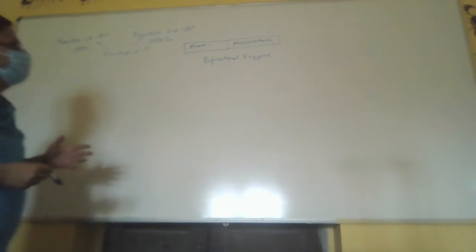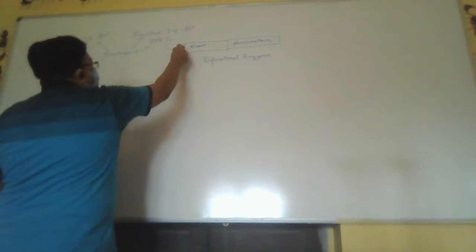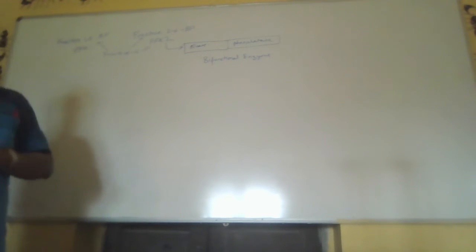Function of kinase is phosphorylation, phosphofructokinase, right? And the other is phosphatase. That is, it removes the phosphate. It's one enzyme. PFK2 has got one enzyme with two regions.